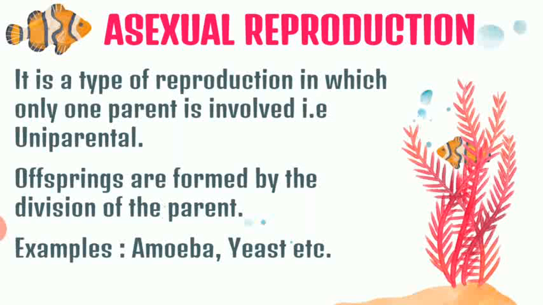Asexual reproduction is a kind of reproduction in which only one parent is involved. For example, you must have studied earlier as well how bacteria divides. There is a mother bacteria which divides to form the daughter bacteria. For example, amoeba, it divides and forms daughter amoebae. So, where only one parent is involved, or uniparental, that kind of reproduction is called asexual reproduction. Examples are amoeba, yeast, bacteria, paramecium. A lot of examples are there for asexual reproduction.